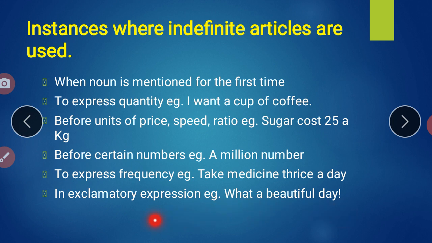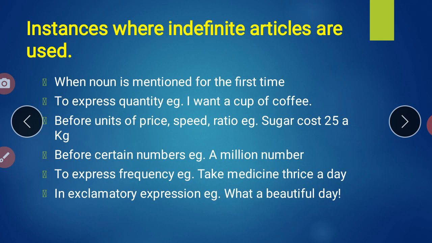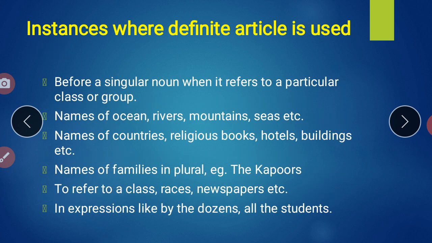So I hope it is clear to you where we have to use the indefinite article. We have to use it before the starting of any noun, to express quantity, before the units, before certain numbers, to express frequency, and in exclamatory expressions we have to use indefinite articles. Clear, student? Now we'll see the next instances where the definite article is used.